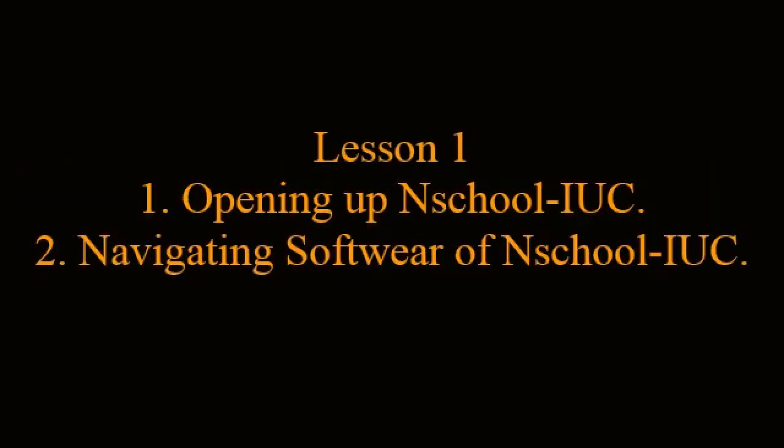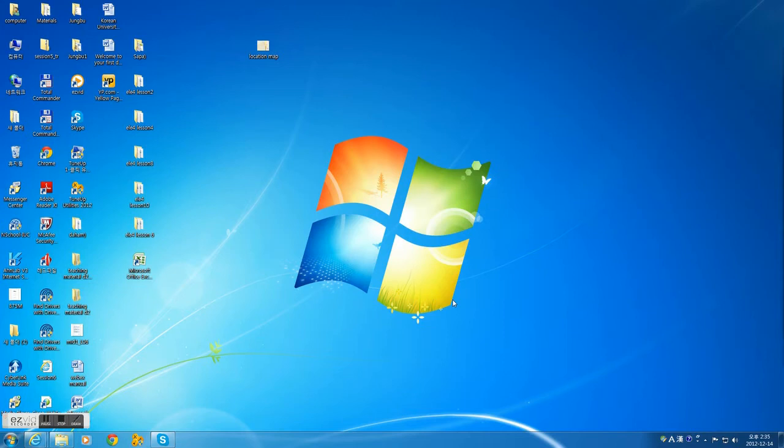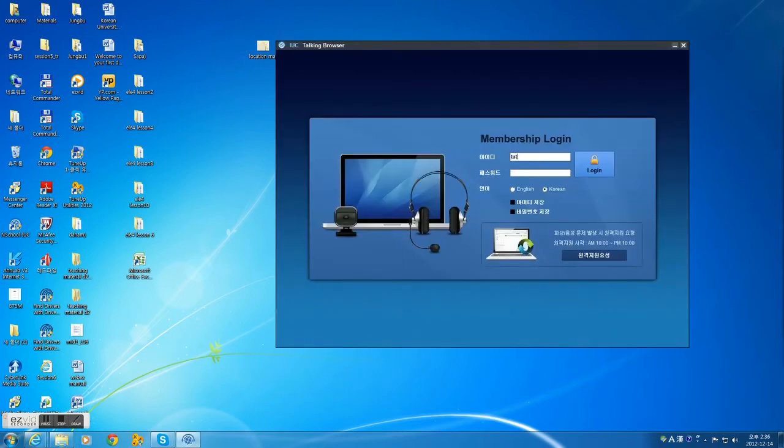Alright, welcome to your first day of End School, lesson number 1. Let's go ahead. I'm going to show you the ropes of End School. Go ahead and double click on the icon to the far middle here where it says End School, IUC. Go ahead and wait for it to boot up. Go ahead and put in your tutor number and your passcode and log in.